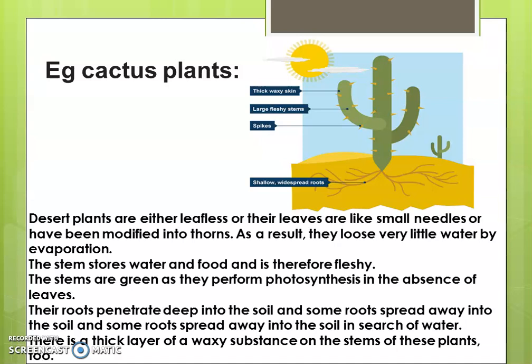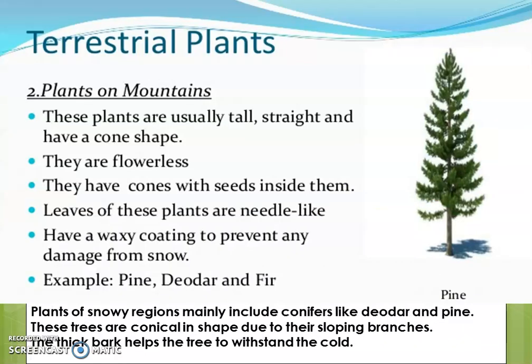Leaves are not there, so someone has to perform the function of photosynthesis. So, who is performing this function in desert plants? Stem. So, they are green in color. Their roots penetrate deep into the soil, and some roots spread away into the soil in search of water. There is a thick layer of waxy substance on the stems of these plants too. Understood?